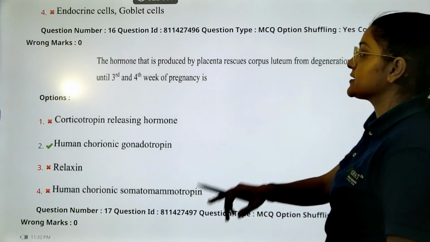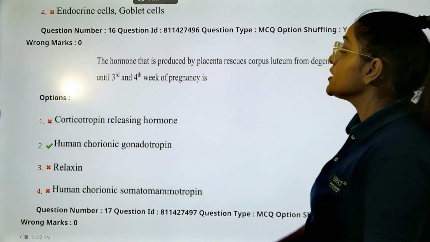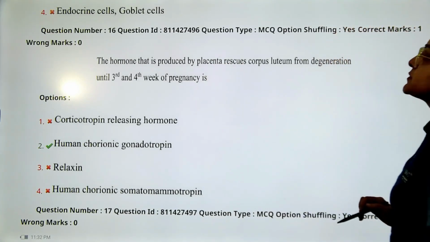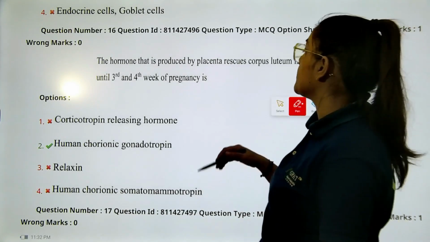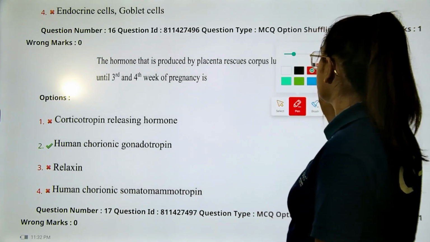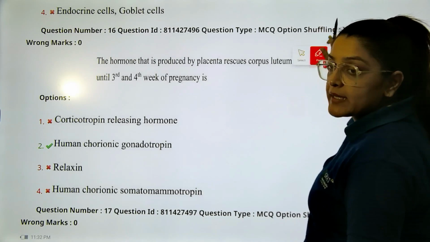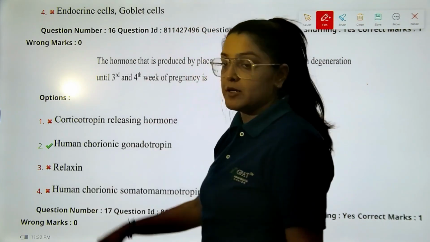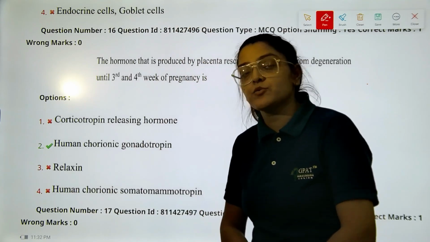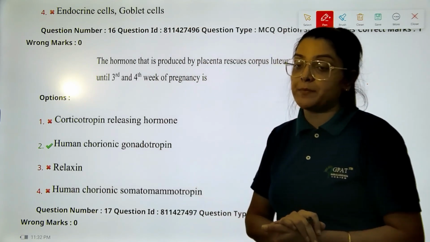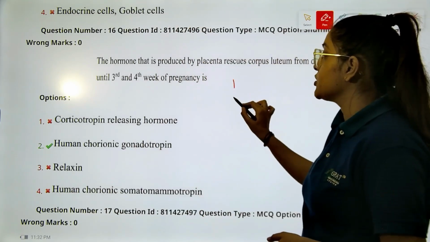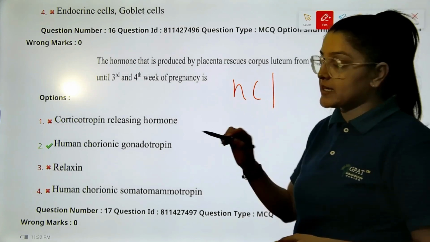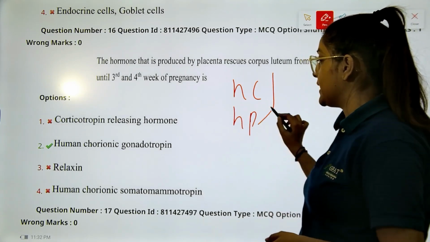Okay, next question. The hormone that is produced by the placenta rescues the corpus luteum from degeneration until the 3rd and 4th week. Any student with a very basic knowledge of the pregnancy hormones would have been able to answer this question, which include your HCG and one more hormone that is very common, that is your HPL, right?